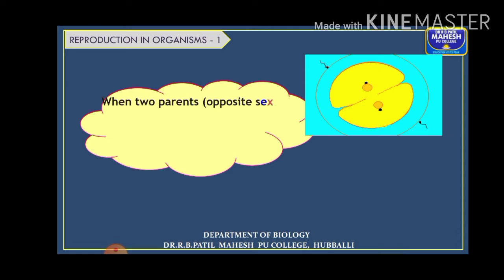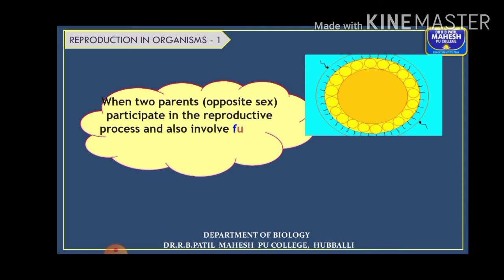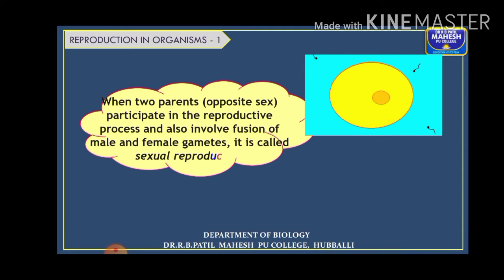When two parents of the opposite sexes are involved in the reproductive process and it also involves the fusion of male and female gametes, then it is called sexual reproduction. Remember these definitions, as it might be asked to differentiate between asexual and sexual modes.